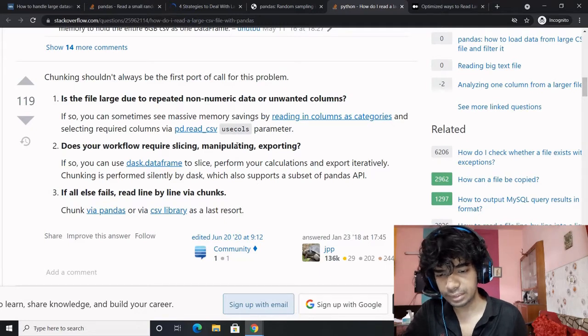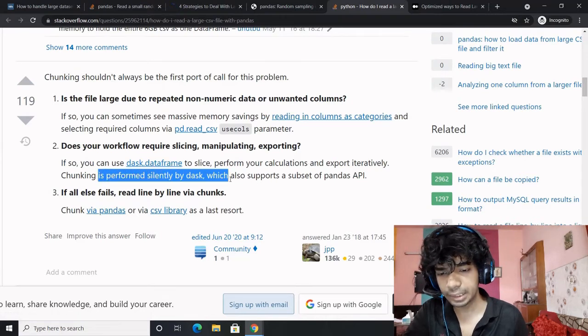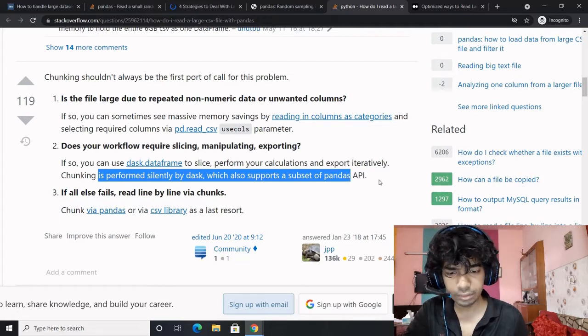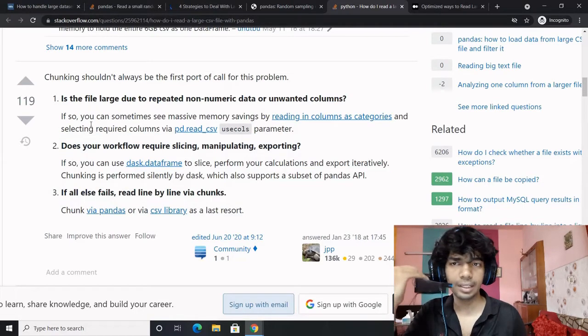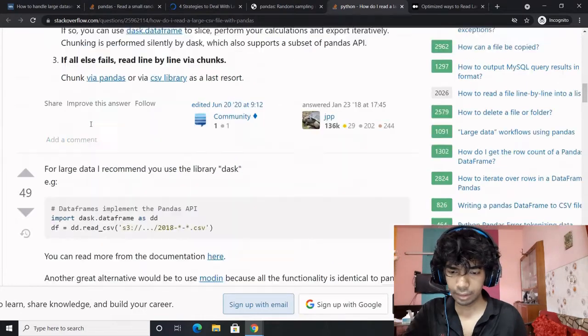Does your workflow require slicing, manipulating and exporting? In that case, you can use dask.dataframe to slice, perform your calculation, and export iteratively. Chunking is performed silently by Dask, which also supports a subset of the Pandas API. If all else fails, read line by line via chunks. So it says that chunking should be the last option, the last resort.